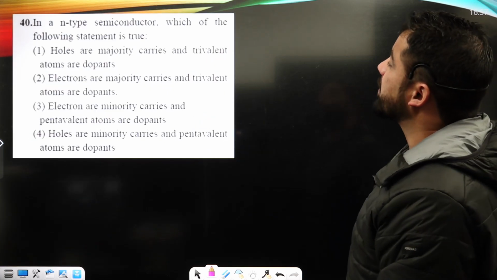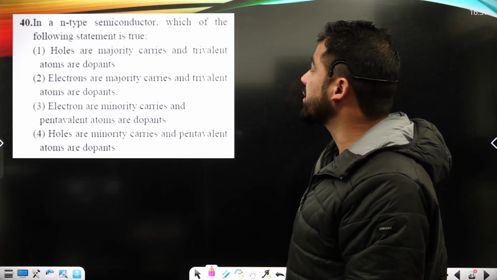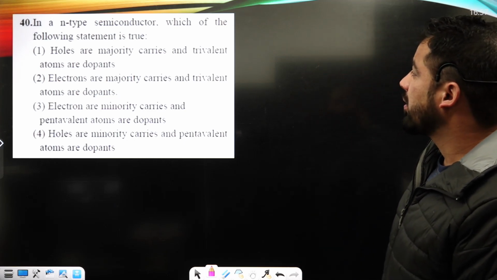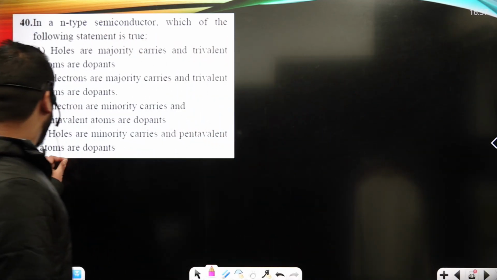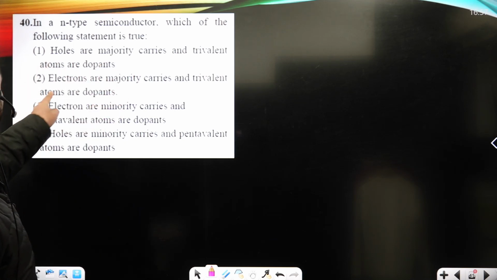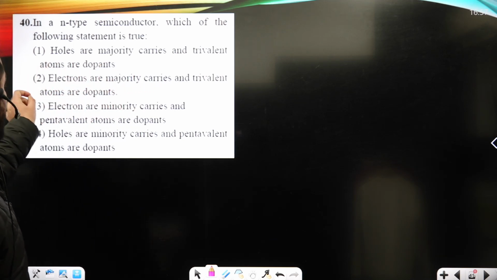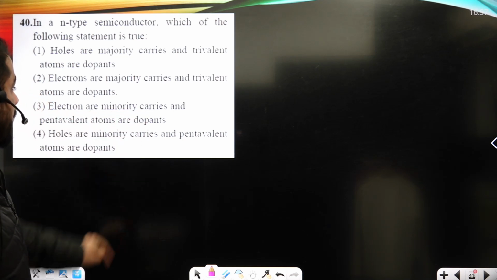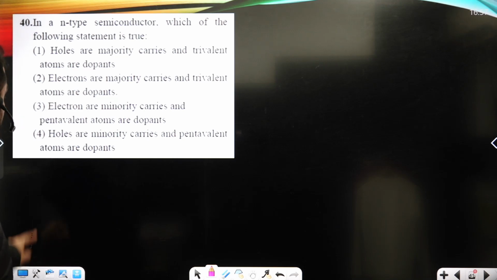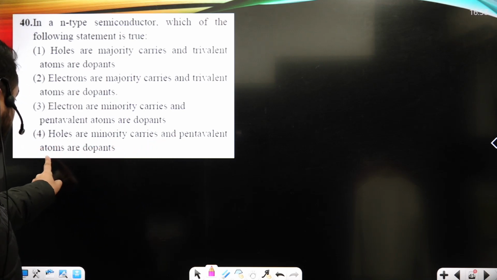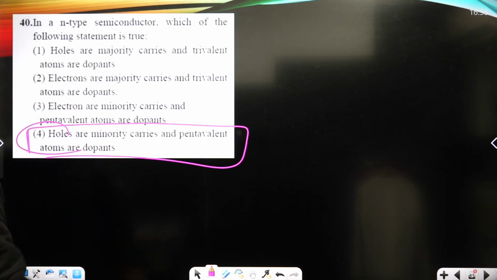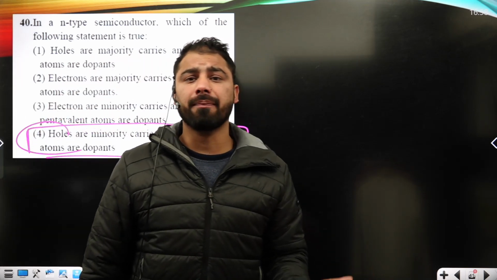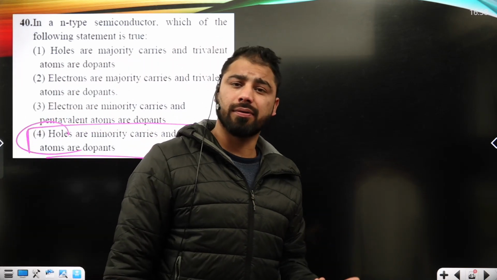In an N-type semiconductor, which of the following statements is true? Holes are the majority carriers, but in an N-type semiconductor basically electrons are the majority charge carriers, okay? So option first is wrong. Electrons are the majority charge carriers, and trivalent atoms are dopants. No. Electrons are minority charge carriers, and pentavalent... holes are minority carriers, and pentavalent atoms are dopants. Option 4 is basically the correct option, right? In N-type, hole concentration is less than electron concentration.